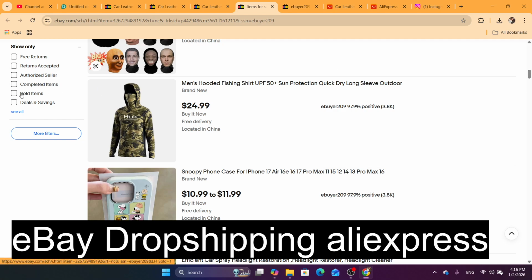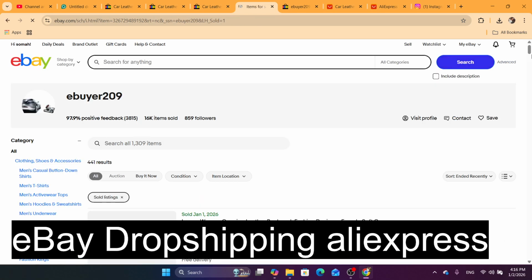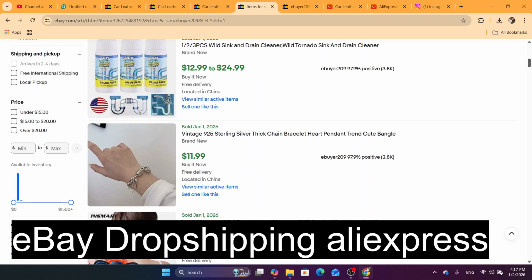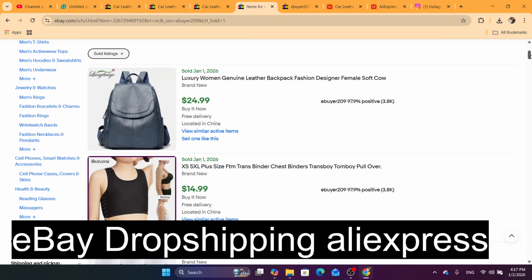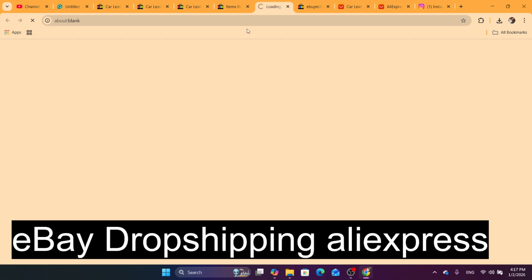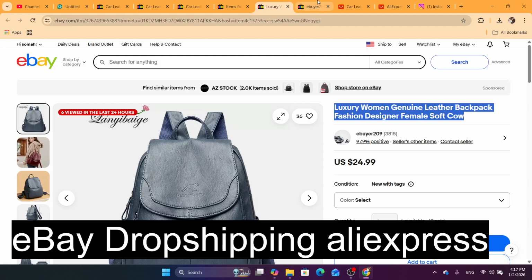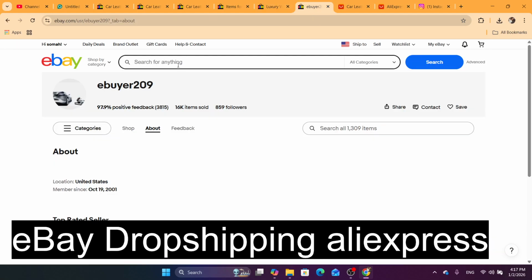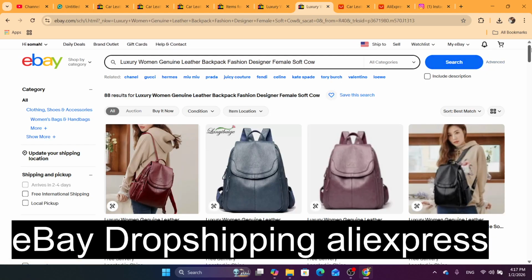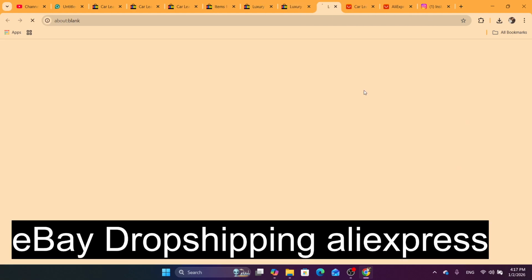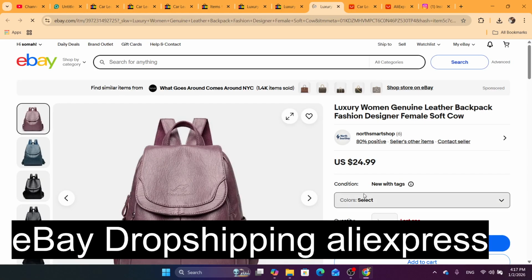Now, just scroll down and click on sold items, and after that, you will be able to see all the sold items on his store. Not only that, all these products are very good products, because we clicked on sold items, and eBay will show us only products that are getting sales. Now, if we click on one of these products, it will help us find other dropshippers. Here is how. Just copy the title here and then click on search for it on eBay, and this will help you find other dropshippers that are selling the exact same product, just like this one.